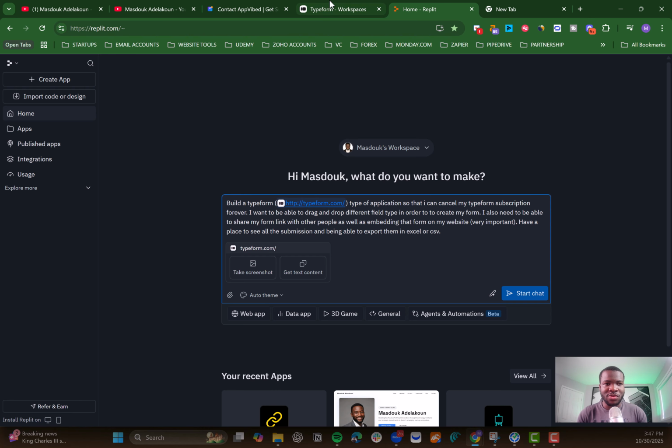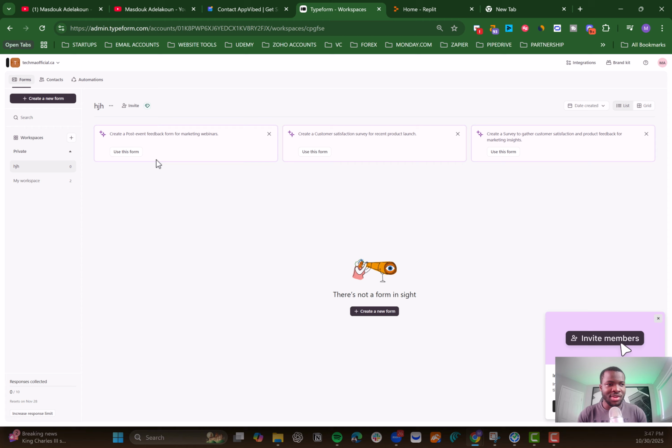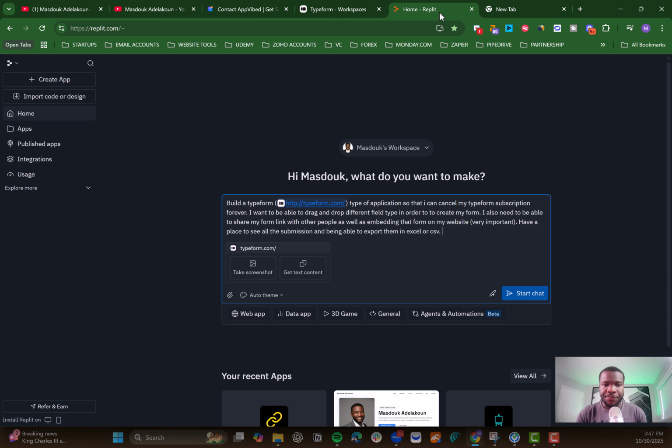So once you go to Typeform, you will see there's a lot of features. But once you start building those applications, you don't want to have all those features. Just focus on the main one which you need. All right, so I think we're good here.